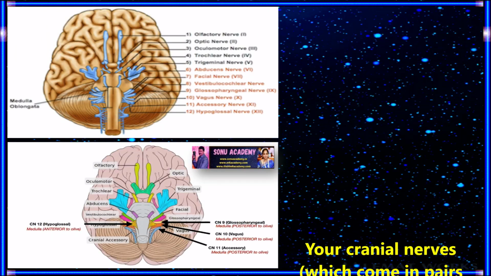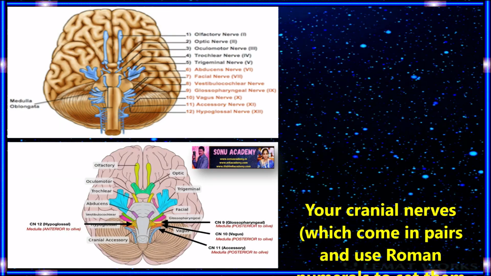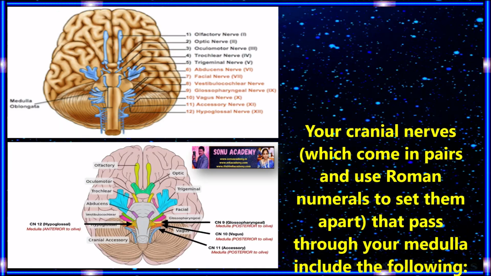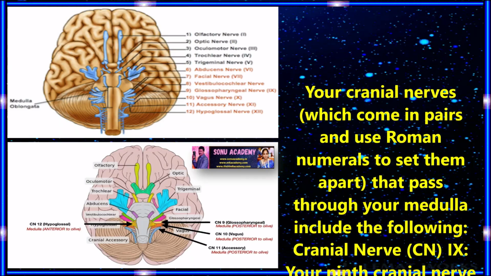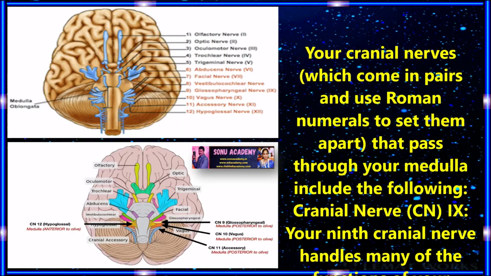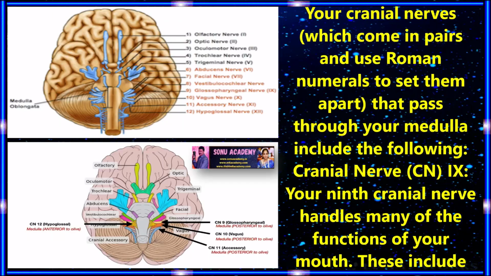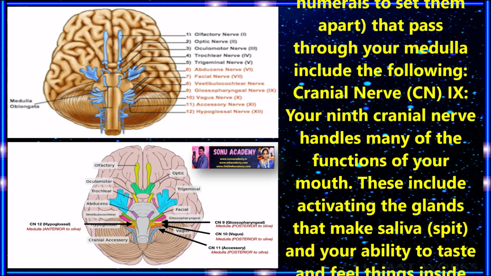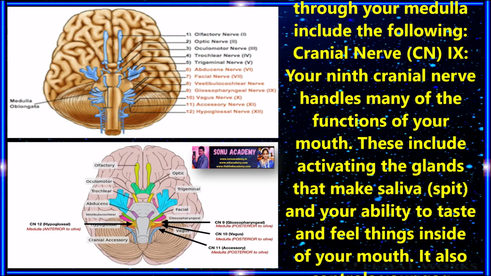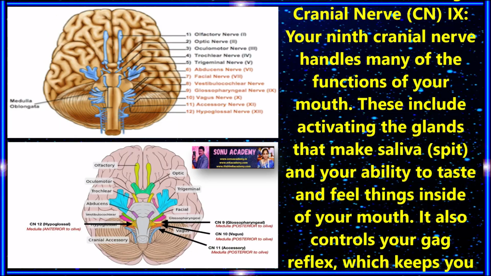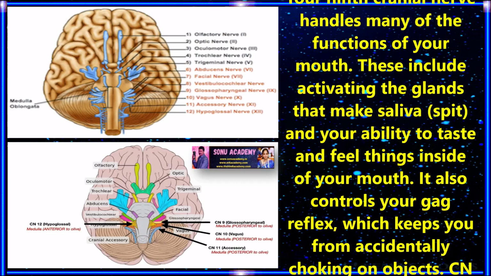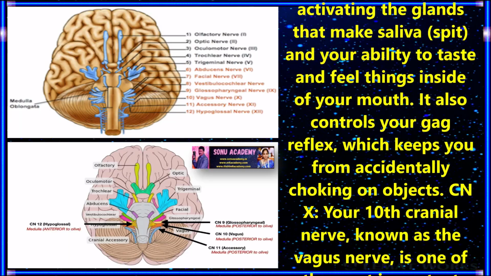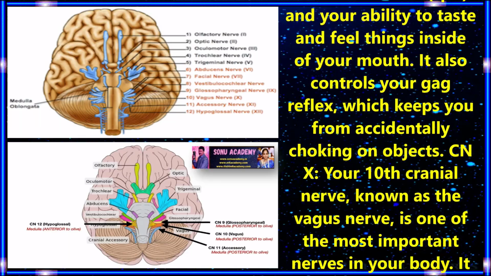Children, now let us discuss the medulla and the cranial nerves. Your cranial nerves, which come in pairs and use Roman numerals to identify them, that pass through the medulla, include the following. Cranial nerve CN 9. Your ninth cranial nerve handles many of the functions of your mouth, including activating the glands that make saliva, spit, and your ability to taste and feel things inside of your mouth. It also controls your gag reflex, which keeps you from accidentally choking on objects.